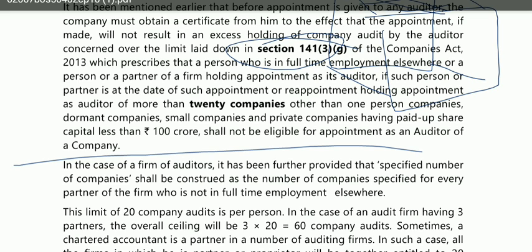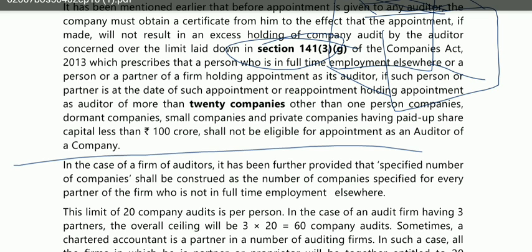And if he is not falling under those conditions, then only you can appoint that particular person as the auditor of your company. Now, in the case of a firm of auditors, so this was the case of an individual auditor. What you have concluded is that an individual cannot be appointed as an auditor at the same time for more than 20 companies.